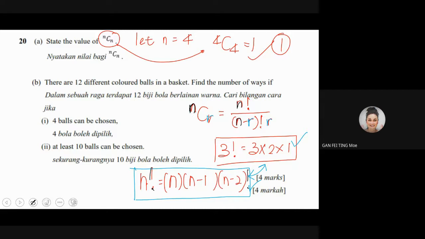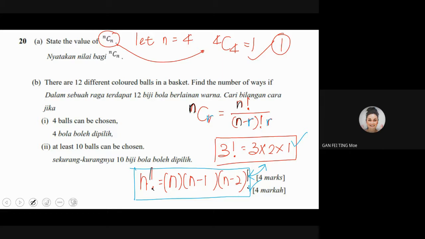So it still continues. Where is it going to end? We do not know until you get to know where your end is, right? If you get to know that your n is 5, then 5, 4, 3, 2, 1. If your n is 9, then 9, 8, 7, 6, 5, 4, 3, 2, 1. And so on and so forth, right? So for this, you get 1 mark. Good. This one, no problem, huh?